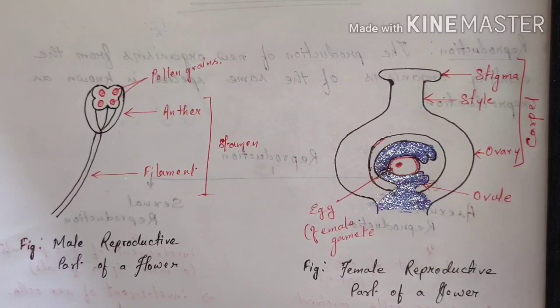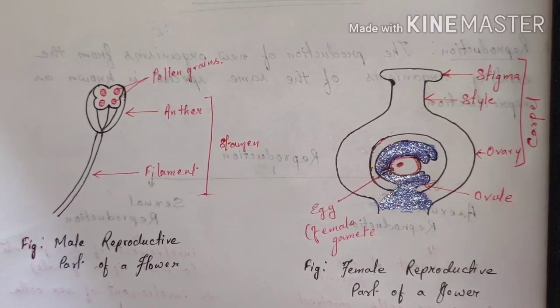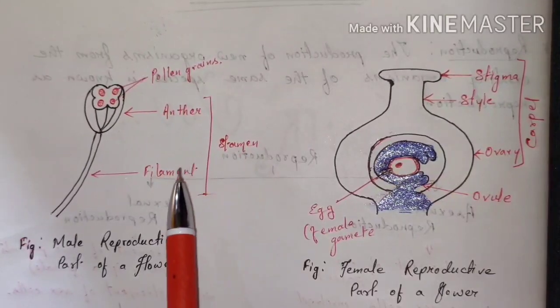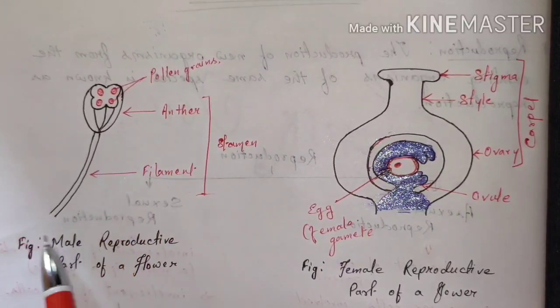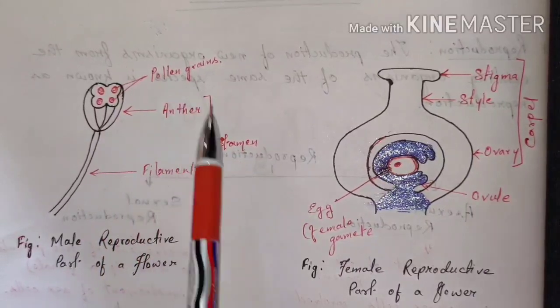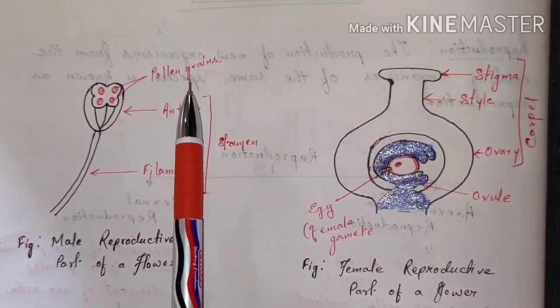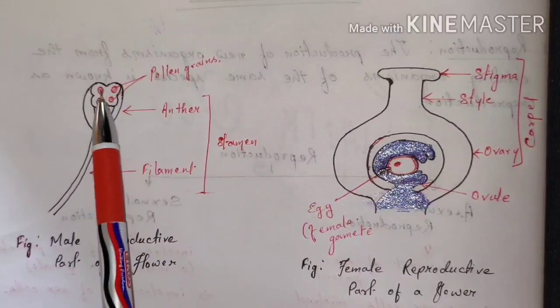We will study the male reproductive part of a flower in detail now. The male reproductive part of a flower is called the stamen, and stamen consists of two parts. One is the filament and another one is the anther. The stalk-like part of a stamen is called the filament, and the swollen part is called the anther. The anther contains the pollen grains, or we can say that the anther stores the pollen grains. These are the pollen grains.